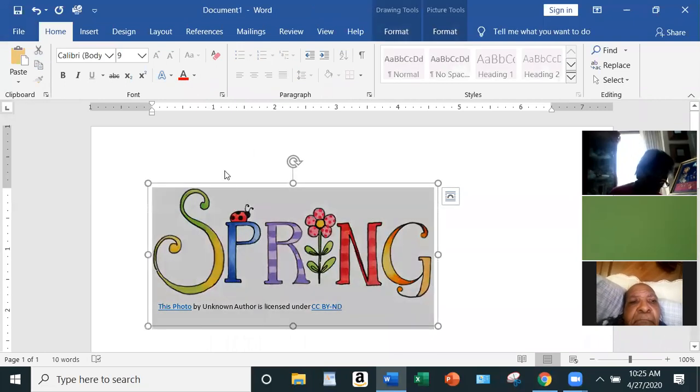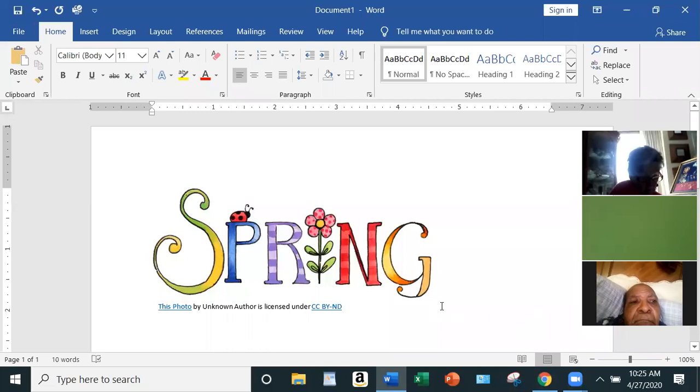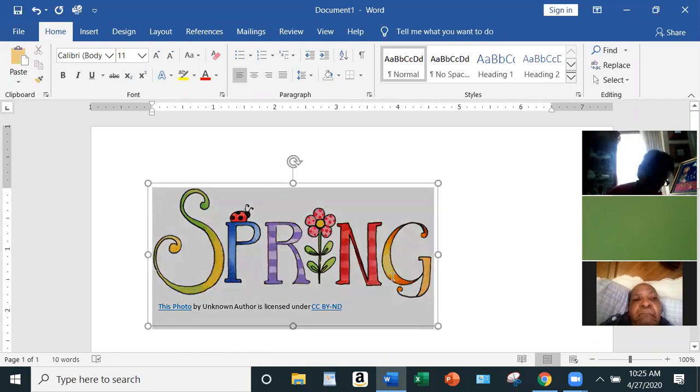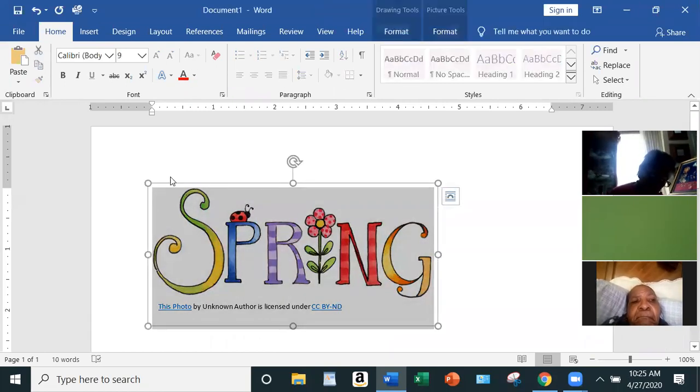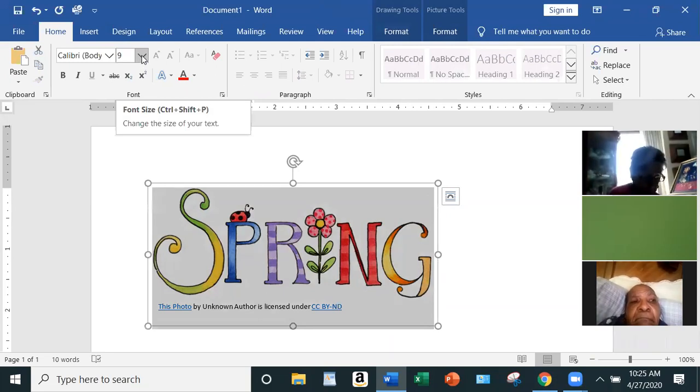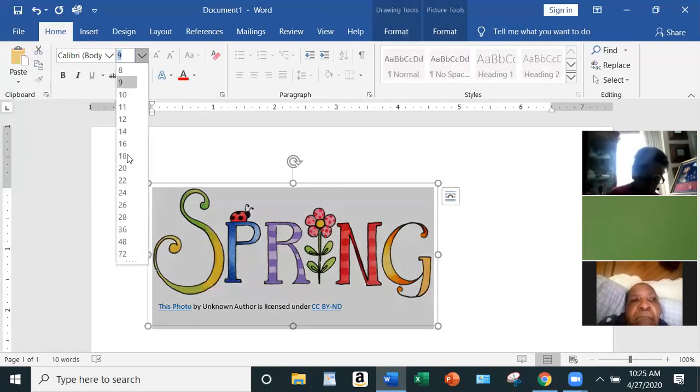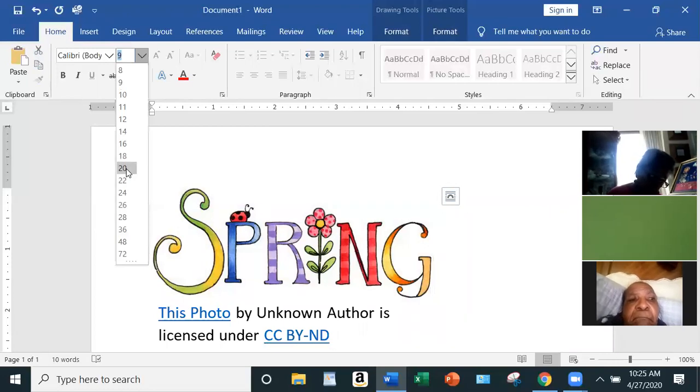But let's say we want to change the size of this. We're going to do the same thing with our left clicker. We are going to highlight, see how it highlighted that in gray. And we're going to up the size. Let's say we want to make it a 20.